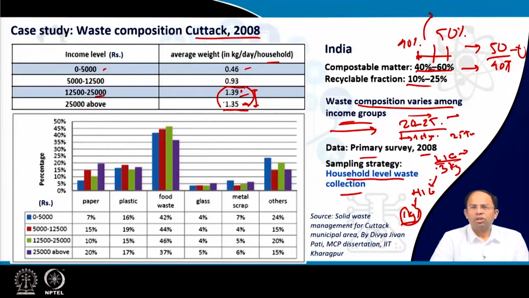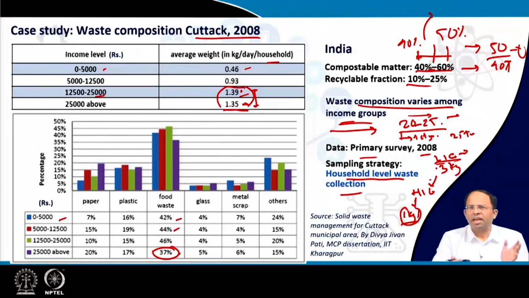Now coming to the composition of waste, you see that in the lower income brackets, food waste is around 42%, and as we go higher up, it increases a bit and then again comes down. Now why is this so? We have discussed earlier that the richer a person becomes, he will consume more, right? Like he will consume more packaged material, he will cook less, he will eat outside, right? So that means the organic waste generated will be less. So somewhat we are seeing that in the value. But in Indian cities, our people are still not at that level like foreign countries where they consume a lot of packaged material and all.